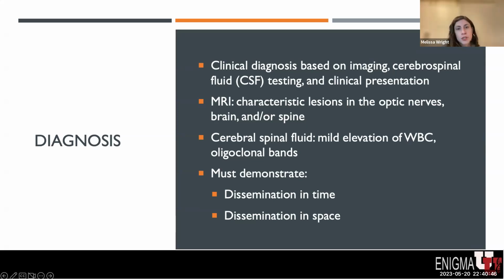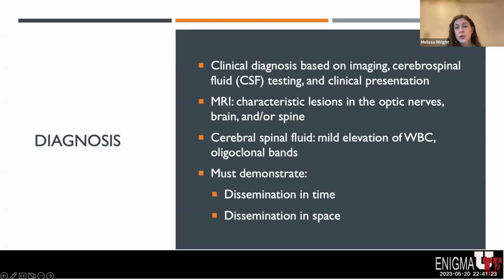These can be seen in the optic nerves, brain, and or the spinal cord, all areas that can have demyelination and are part of the central nervous system. These lesions typically have a characteristic pattern and appearance, which help us identify them as MS lesions. Additionally, more lesions may be seen than the patient has symptoms of. It's not uncommon for us to have MRI findings with multiple lesions, despite the patient only having one or mild symptoms. There may also be evidence of old lesions in addition to new lesions.